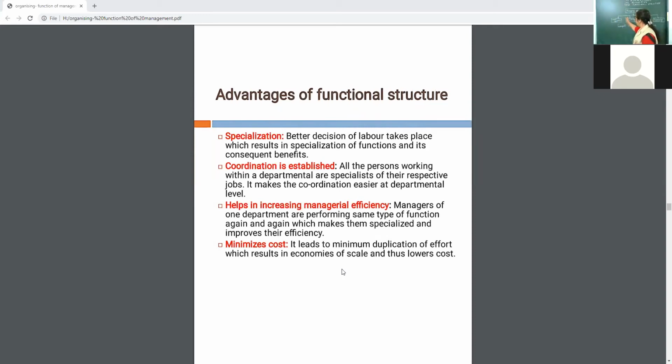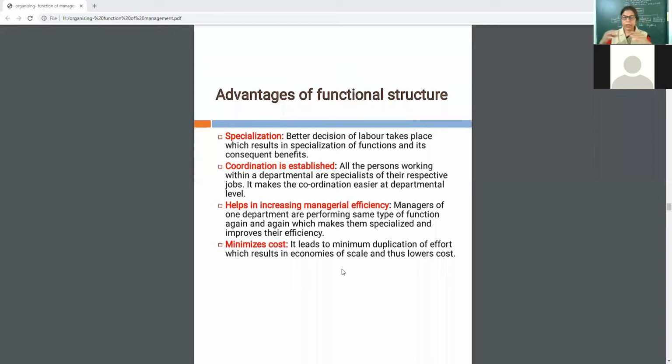See here: HR, marketing, research and development, purchase, production, finance. Activities divided, division of work. Naturally, division of work will lead to perfection of work, as by doing repetitive work, by doing the same work again and again, the person will become perfect in his work. It will lead to specialization.